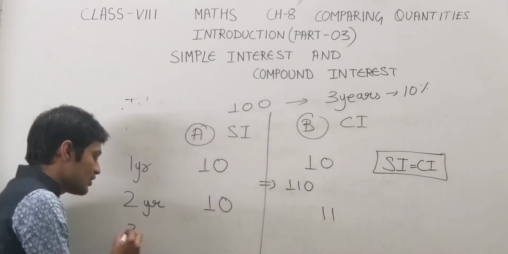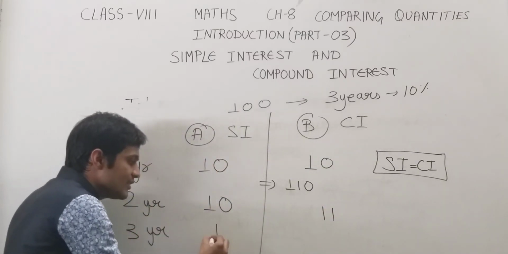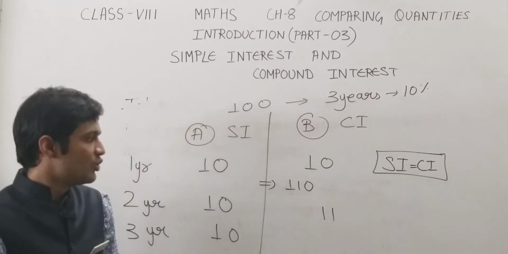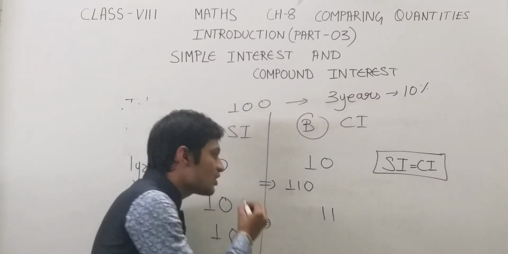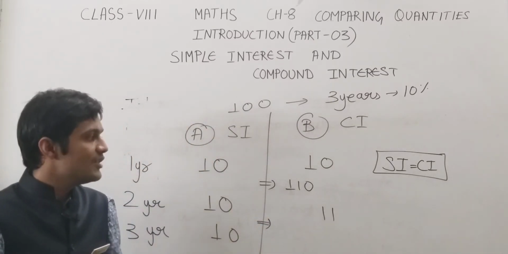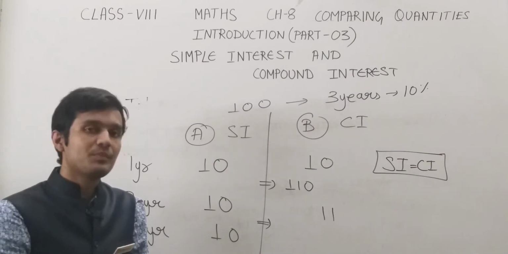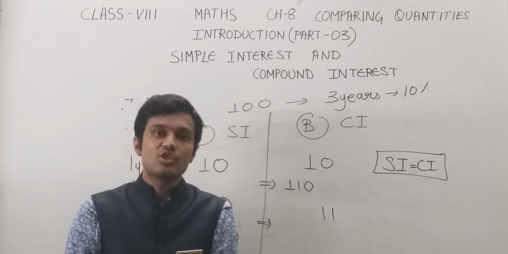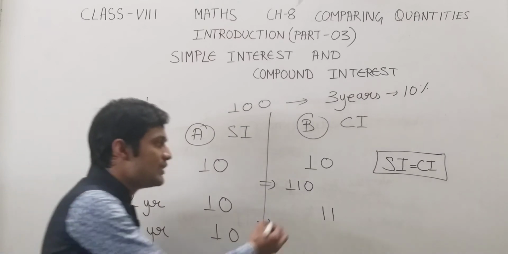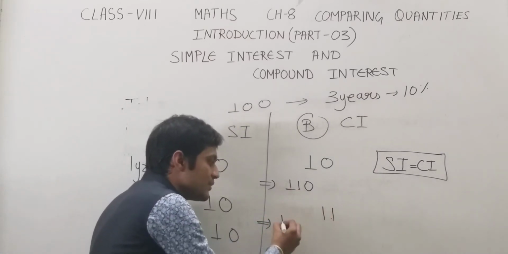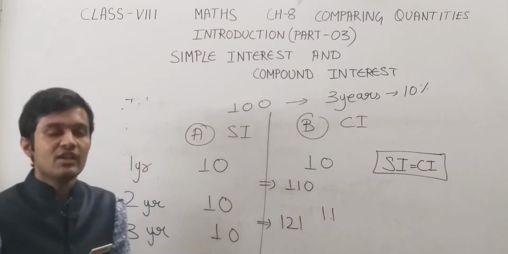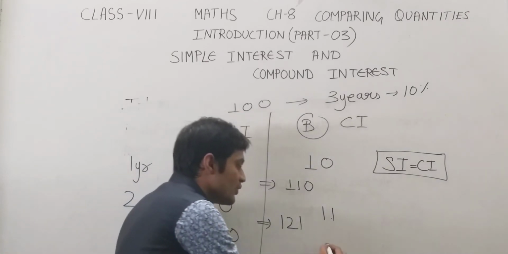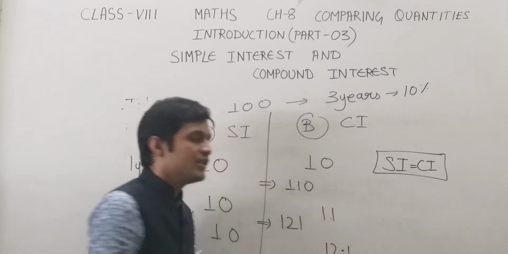Understood? For the third year, again the simple interest is the same, rupees 10, and now the compound interest will again be charged on the new principal after the completion of the second year. So the new principal is 110 plus 11, 121, and 10% of 121 is 12.1.